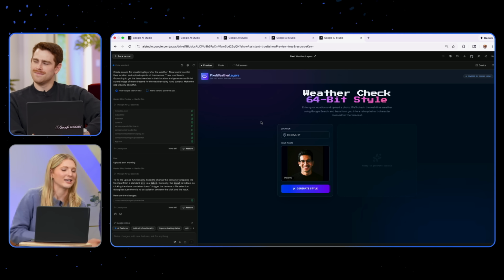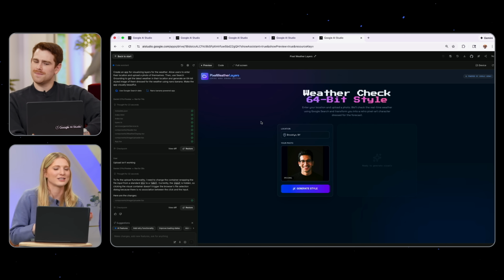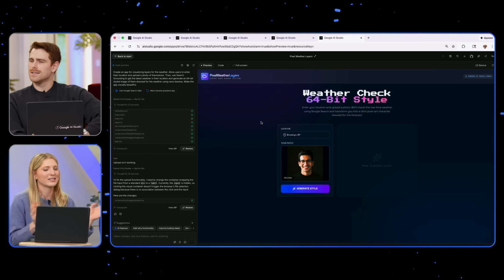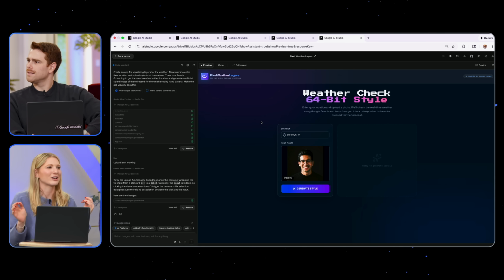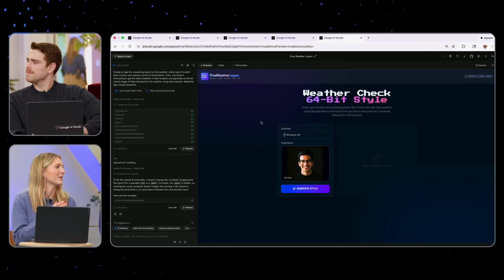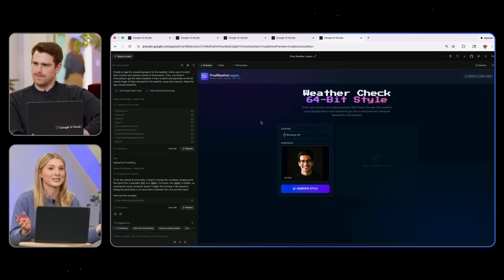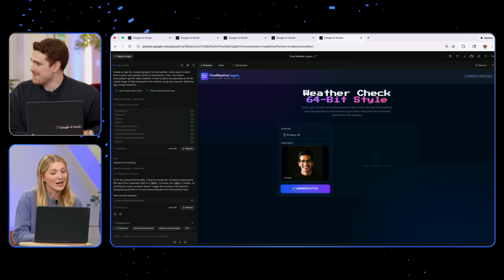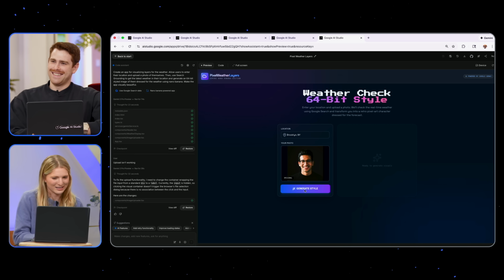Yeah. I added the Nano Banana chip because I wanted to use image generation, as well as the search grounding chip. And the app that I asked for was basically create something where I can type in my location, upload a photo, and it'll generate a photo with Nano Banana of me dressed for the weather. So we're obviously live in Mountain View, but normally, it's kind of cold. I'm kind of cold, to be honest with you. Well, we'll see what it's like in New York as well.